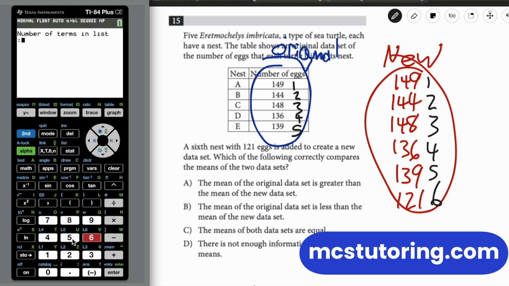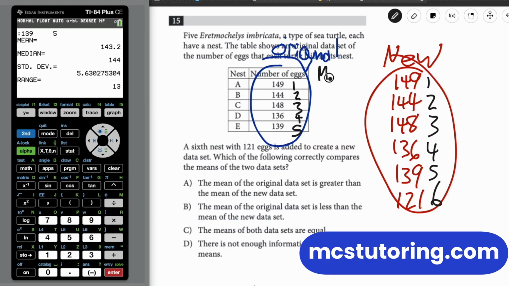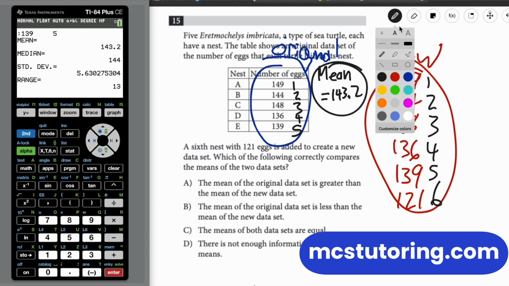Okay, so this first one, number of terms in the list, 5. So first term, 149. Second term, 144. Third term, 148. Fourth term, 136. And fifth term, 139. And what's the mean? Mean equals 143.2.